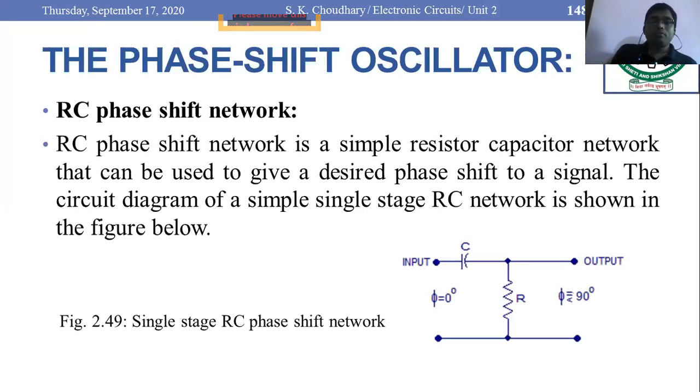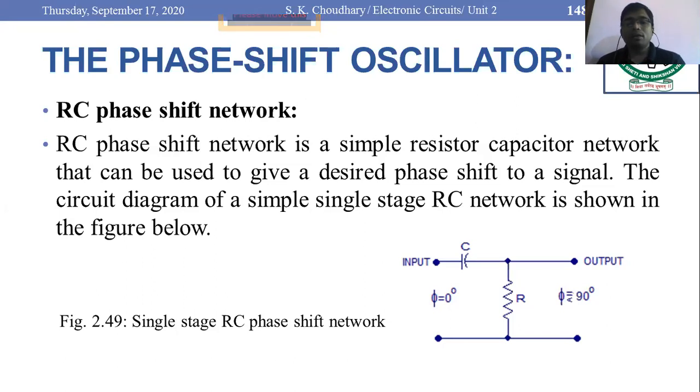Now, as per our syllabus, we have to learn 2 oscillators. First one is the phase shift oscillator and the second one is the Wien bridge. So we have to start with the phase shift oscillator now. Before going to the actual circuit diagram, we have to refer to the RC phase shift network. In figure 2.49, it is shown as a single stage RC phase shift network.